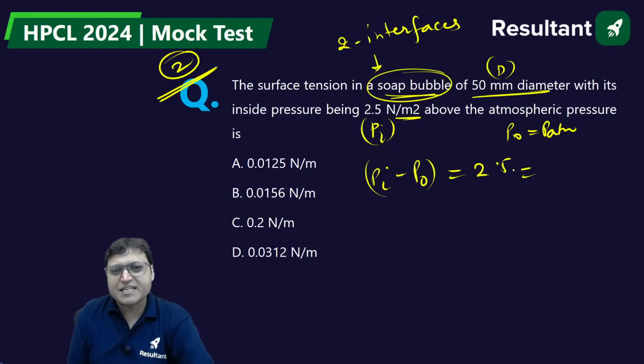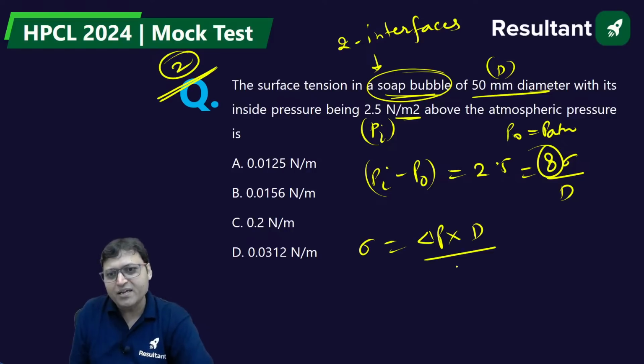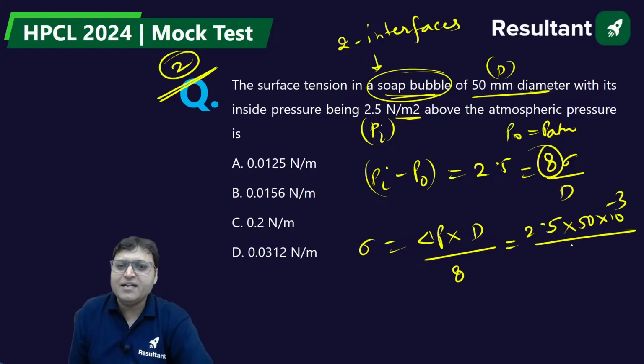For a soap bubble, delta P is equal to 8 sigma by D. So sigma is equal to delta P into D by 8. Delta P is 2.5, the diameter is 50 into 10 to the power minus 3, and divide by 8.